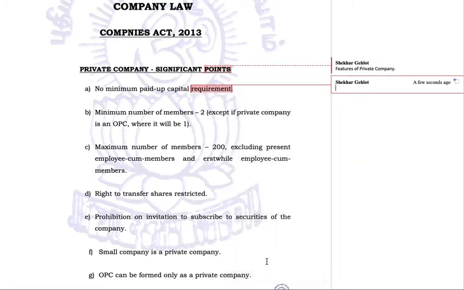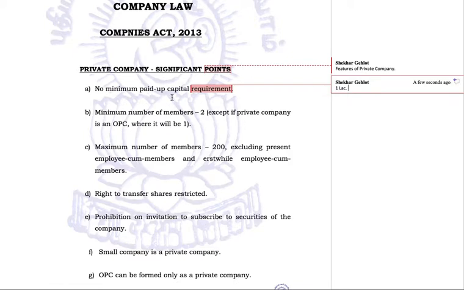Like we discussed in the case of one person company, earlier this minimum paid up capital in the case of a private company used to be 1 lakh. But now it has been changed and no minimum paid up capital is required, but usually 1 lakh is kept as a standard, but legally speaking there is no minimum paid up capital required now.